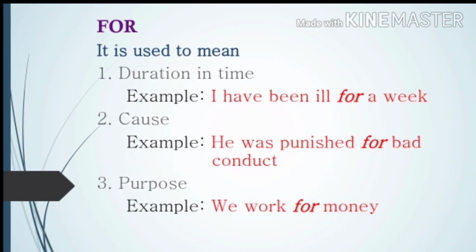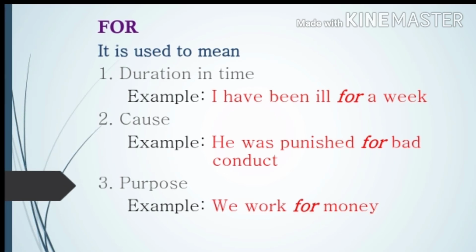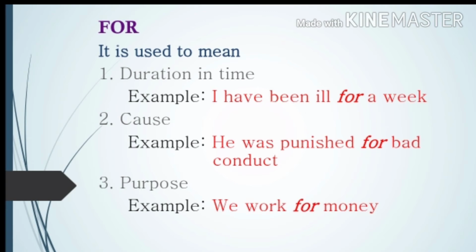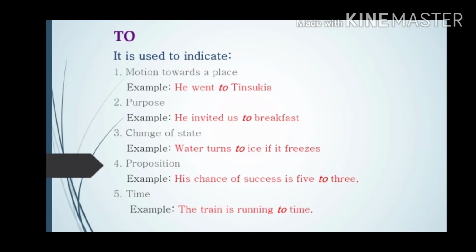Okay. Then purpose. We work for money. Why do we work? What is the purpose? So that we may earn some money. Now, 2. It is used to indicate motion towards a place. He went to Tinsukia. Where was he heading? He was heading towards Tinsukia, to Tinsukia. Motion, going. He is in motion towards a particular place.